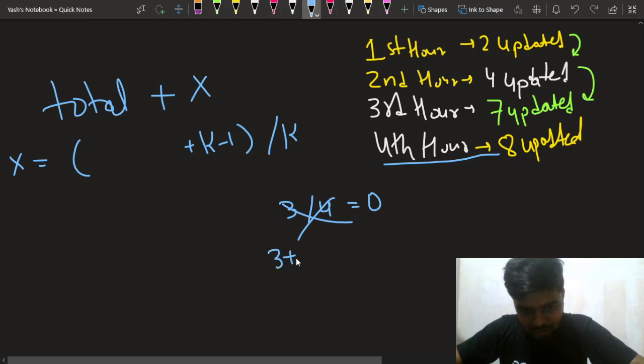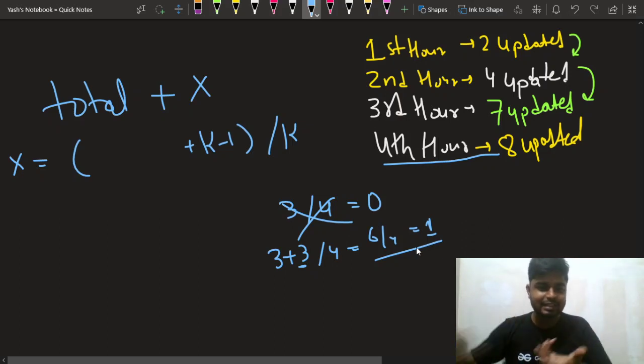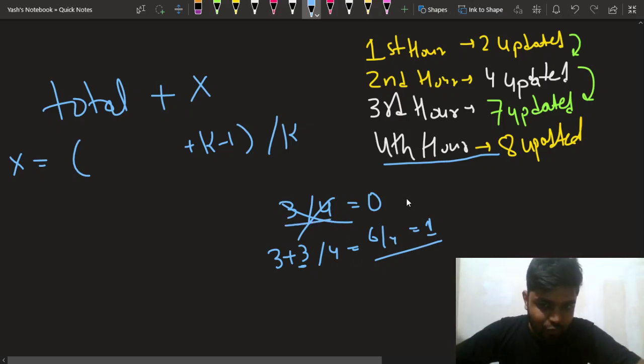So I will just update it with k minus 1, that is I will add this with 3, and my k, let's suppose, was 4. So in this case it will be 6 by 4, which will give me a 1, right? So in this case I can get the ceil of it, right? So 3 by 4 was giving me 0.75, but now it is giving me 1. So this is how it will help me out.